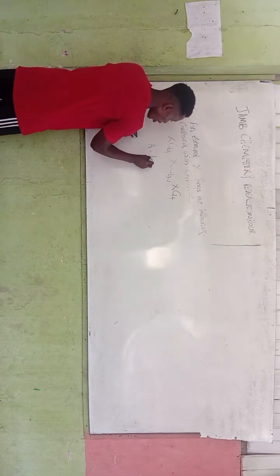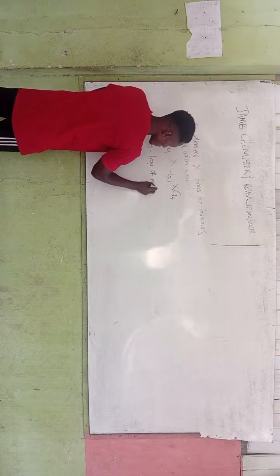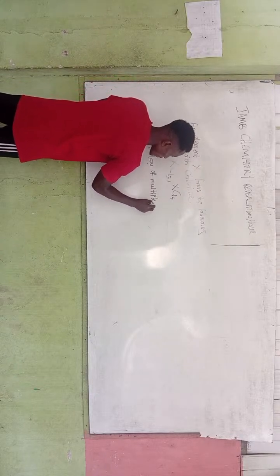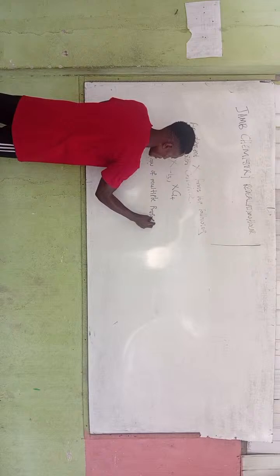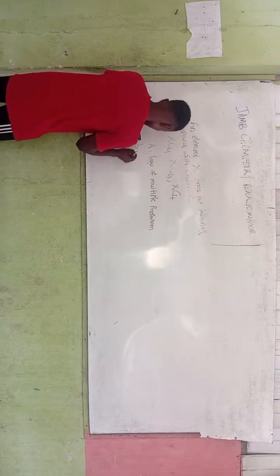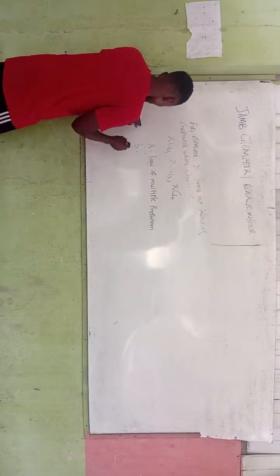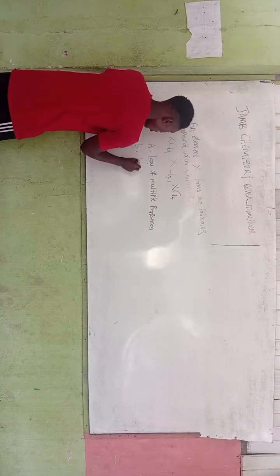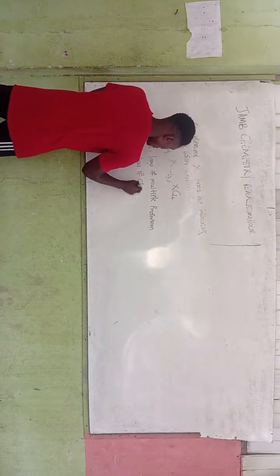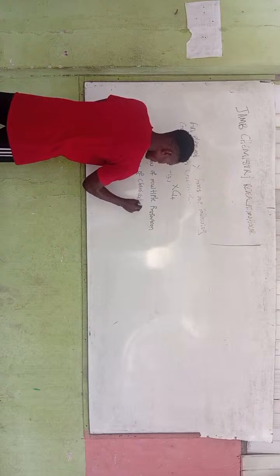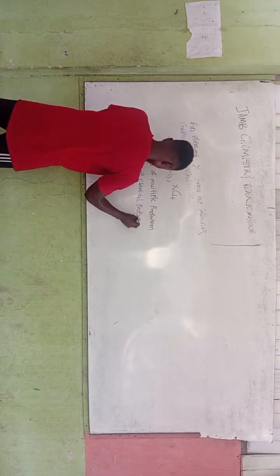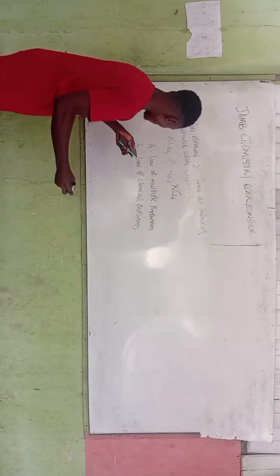B, law of chemical proportion. C, law of simple proportion.